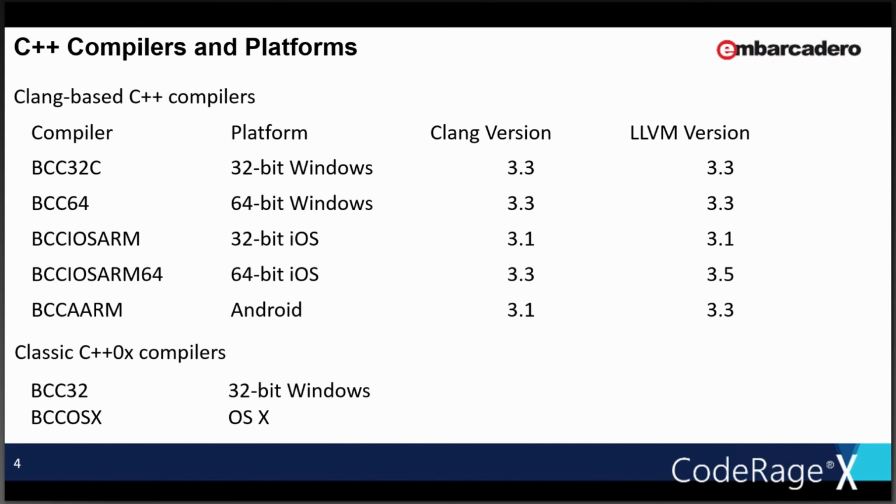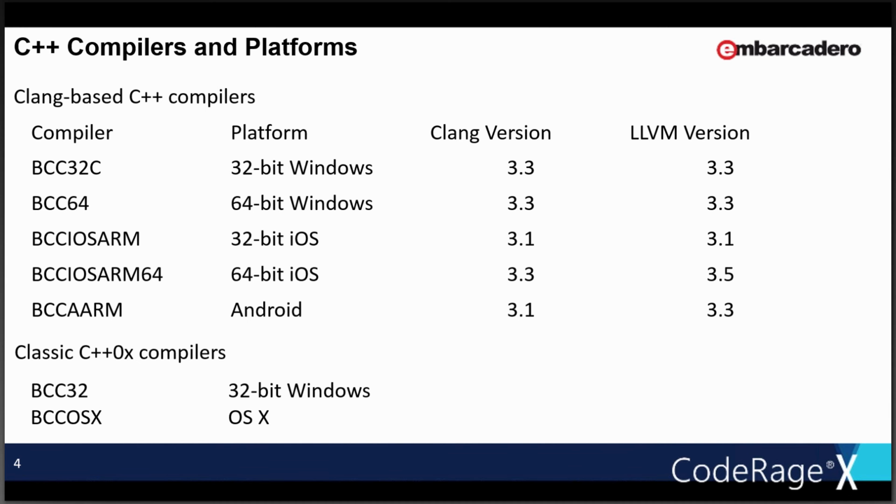This is that slide I think you're referring to, which is in C++Builder 10 Seattle. These are all the compilers that are available. Do any of you want to go through each of these? For the most part, what we want to do is be on a single version. So 3.3 is the base version that we're targeting, and the two Windows compilers are on 3.3. iOS, we stayed on 3.1. It was just a matter of time. We never had the time to move forward.